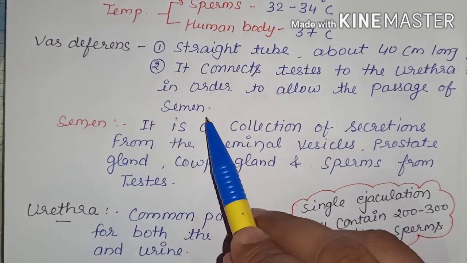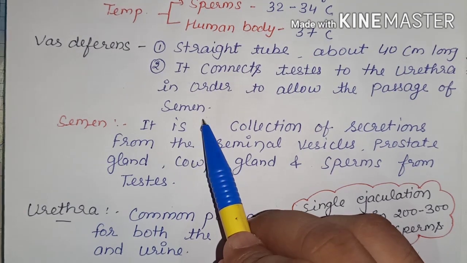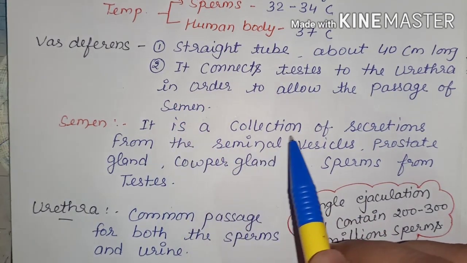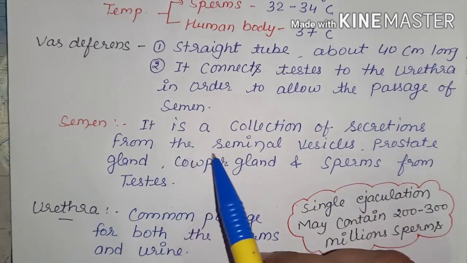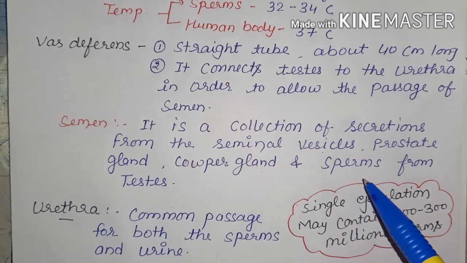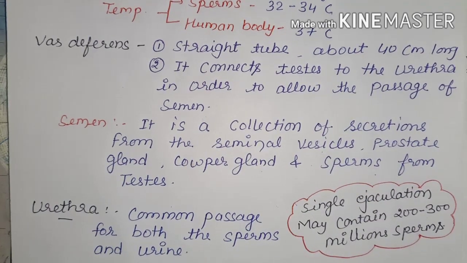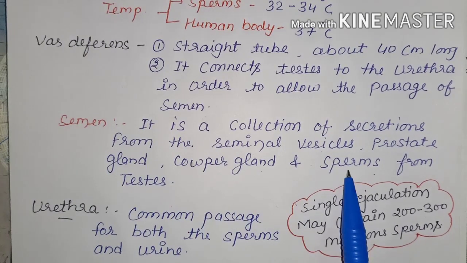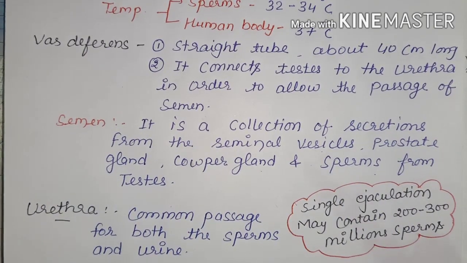Here one word is used, semen. Now we discuss what we mean by semen. Semen is a collection of secretions from the seminal vesicles, prostate glands, Cowper glands, and sperms from the testes. It means semen is a collection of sperms that help to pass on the characters.